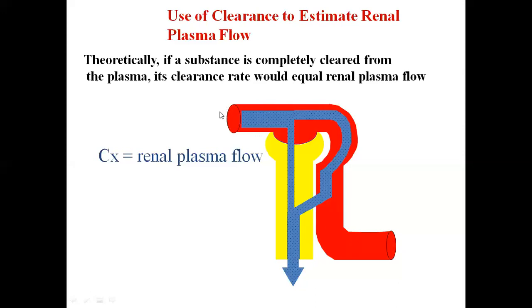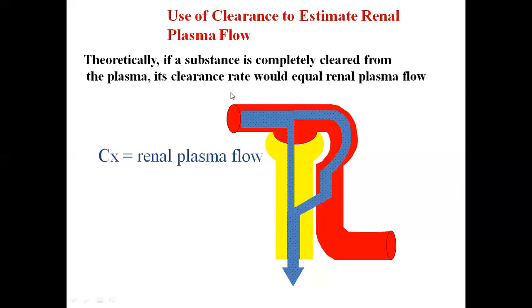That means the amount of substance which was coming into the kidney through the blood would be equal to the amount of the substance excreted into the urine. So we can apply the formula: clearance of that substance will be equal to the renal plasma flow, and that will be equal to the excretion rate.